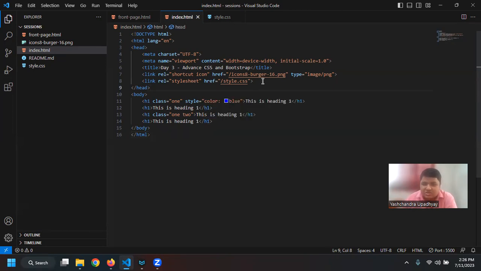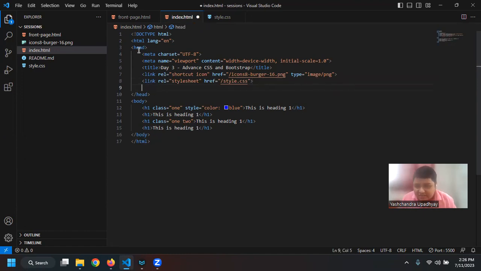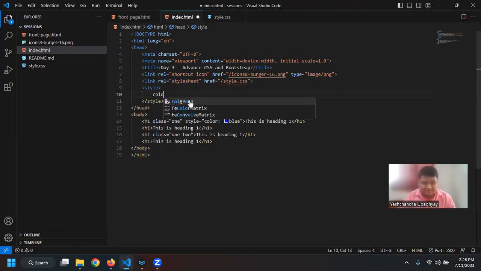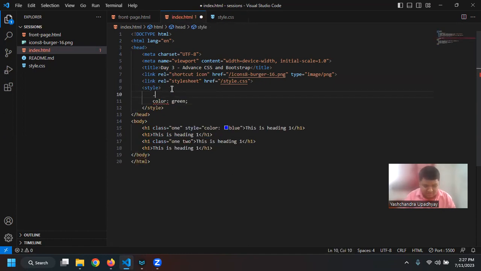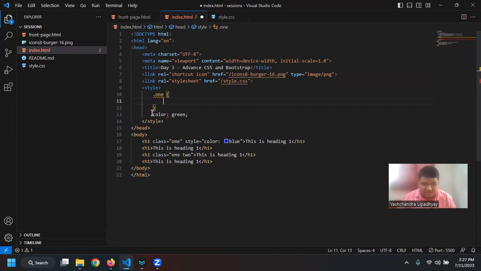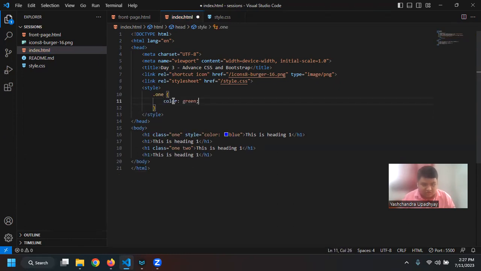The second way, you can consider it as a silver medal, will be in the head tag. After the head tag is ending, you can say style, add a name, and then you can say color, let us say green, right? Sorry, I didn't specify that it will be one, add, and then we'll say color, right? So now I have blue for inline for class one. For this style tag, I have green, and here I have red.